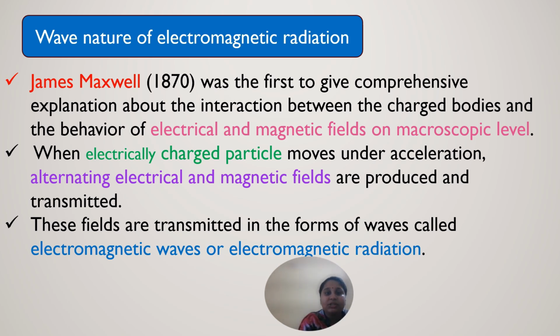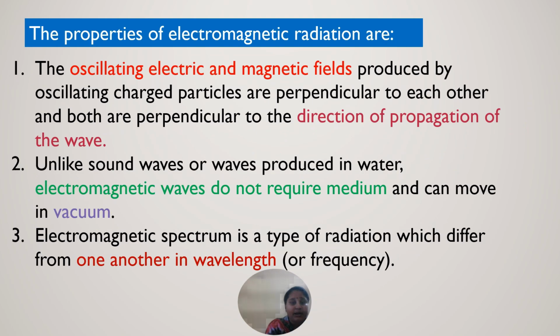When an electrically charged particle moves under acceleration, alternating electric and magnetic fields are produced and they are transmitted in the form of waves called electromagnetic waves or electromagnetic radiation. So then what are the properties of electromagnetic radiation?